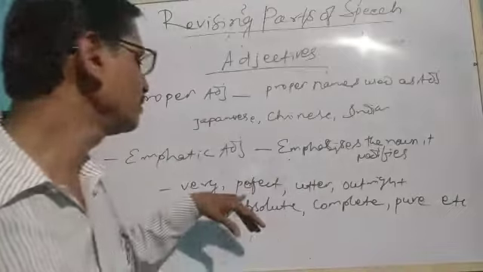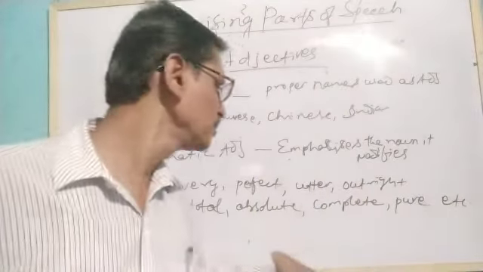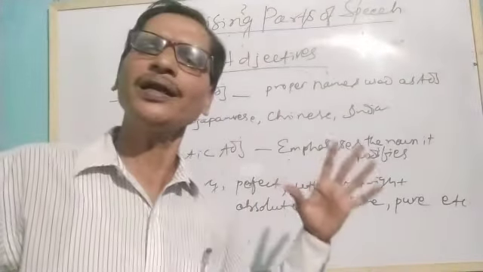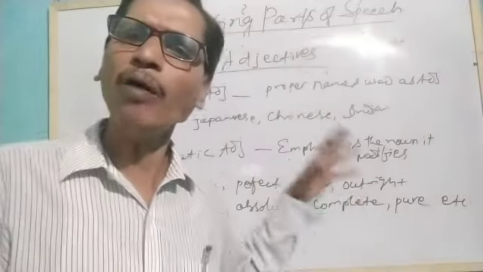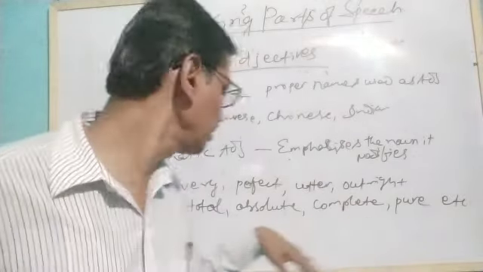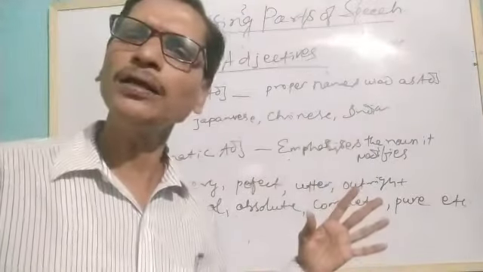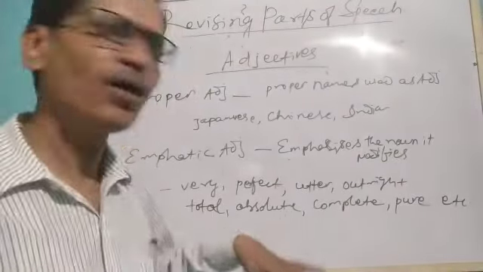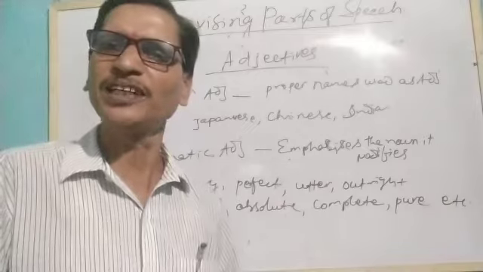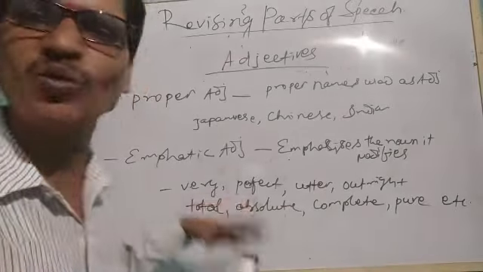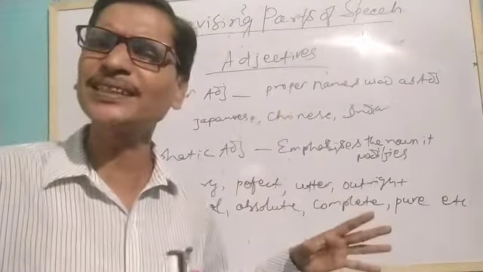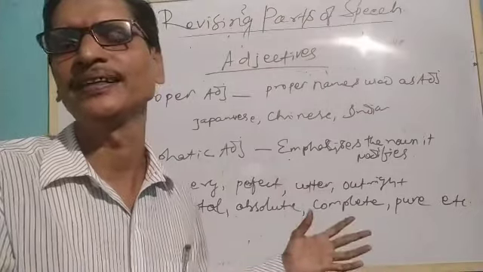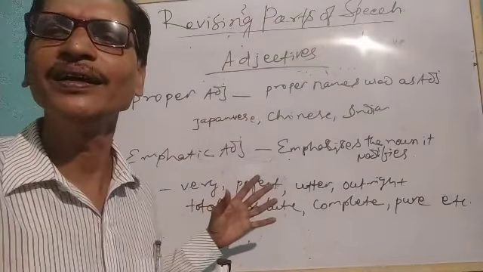Understand? It is perfect time. So, utter grief, outright demand, total understanding or absolute right. So, complete chapter. When we are using these words, they are giving emphasis on the noun they modify. So, they are called emphatic adjectives.